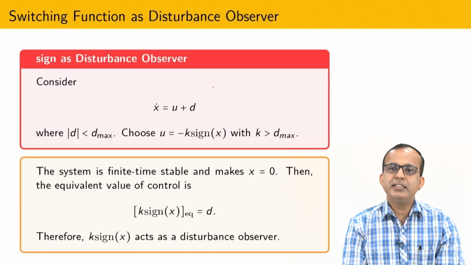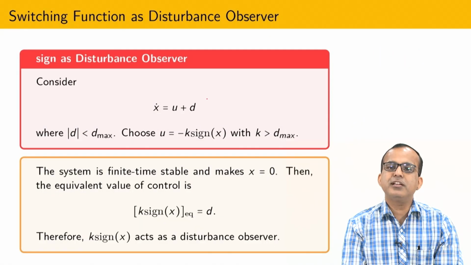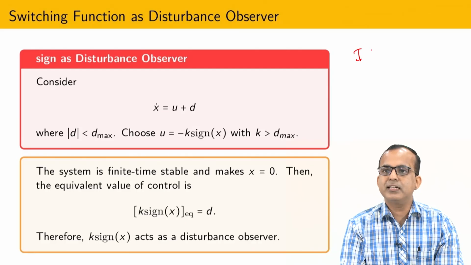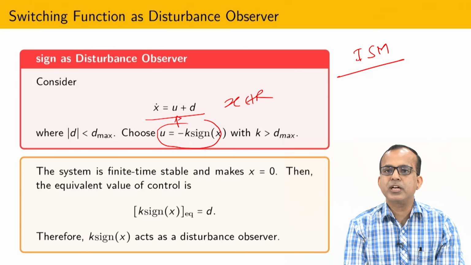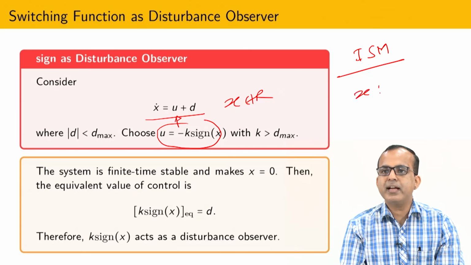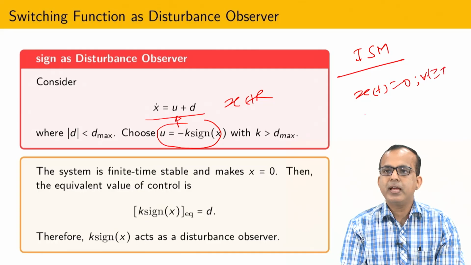So let us try to see what the idea of integral sliding mode control is. This is a classical integral sliding mode control that was coined by Professor Utkin. So the idea is, suppose x belongs to R, I have a one dimensional manifold. What I am going to do is design this kind of control, that is minus k signum x, and using this control it is possible to show that x(t) equals 0 after a finite time t greater than or equal to t, and beyond that it is going to be maintained.